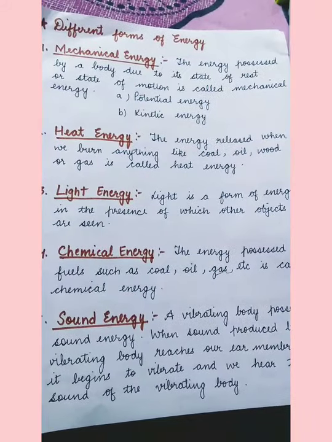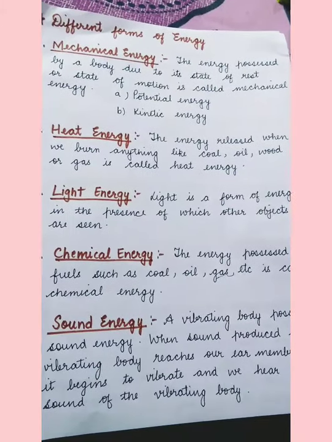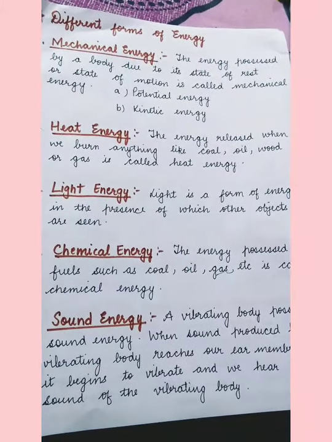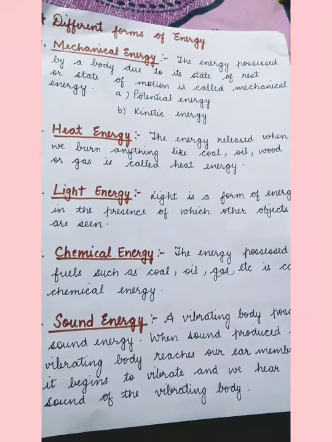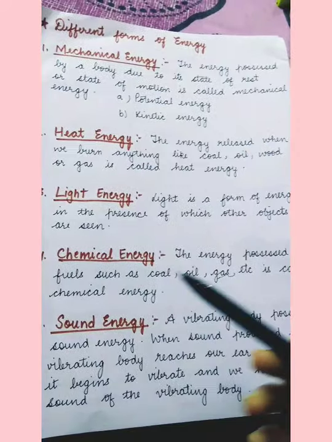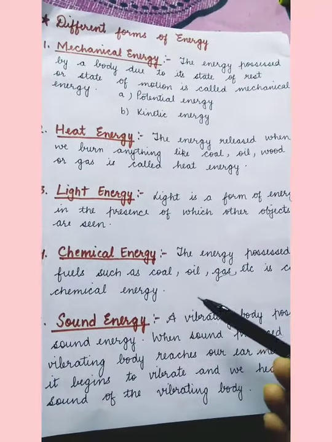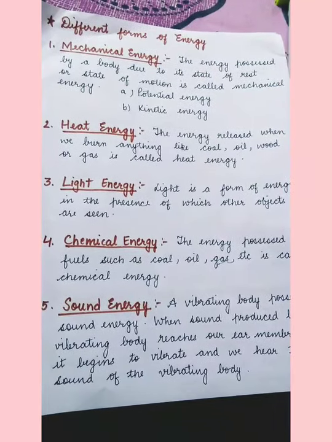Next is heat energy, the energy released when we burn anything. Light energy is also a form of energy which helps us to see various things around us. Also, light energy is used by plants and they convert it into chemical energy. Chemical energy is the energy possessed in fuels, biofuels such as coal, oil, gas, etc.